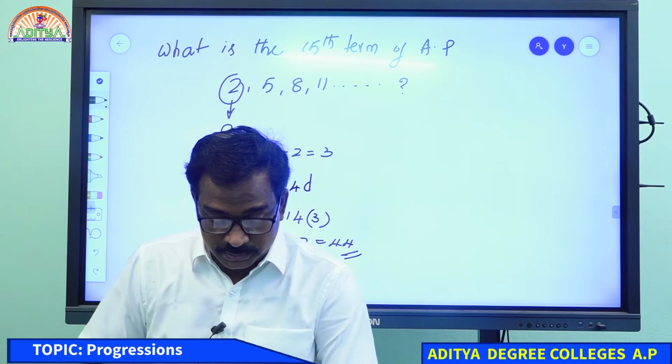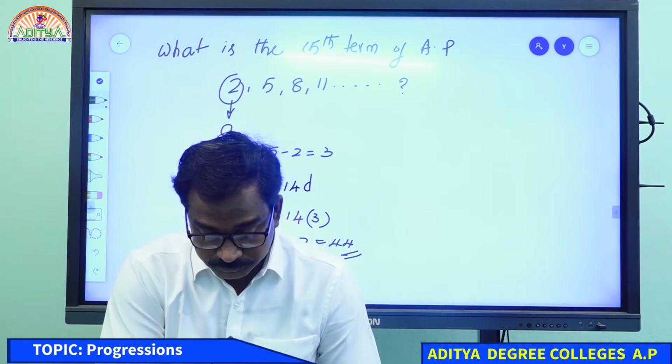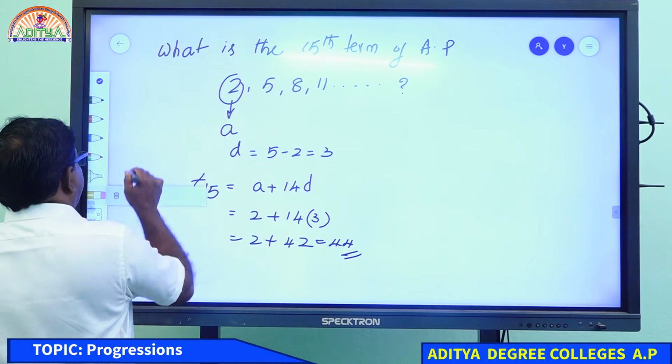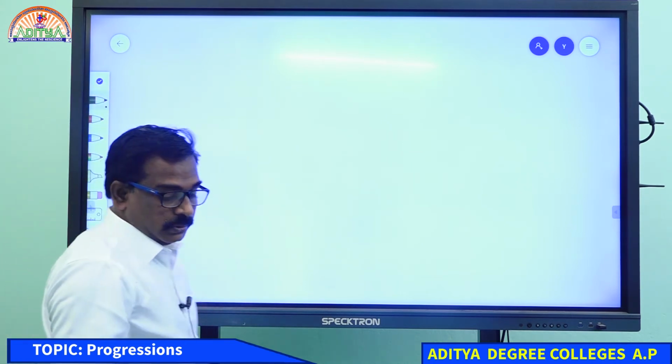Right, one example you write. Mixed examples we are doing. All mixed sums we will do now.